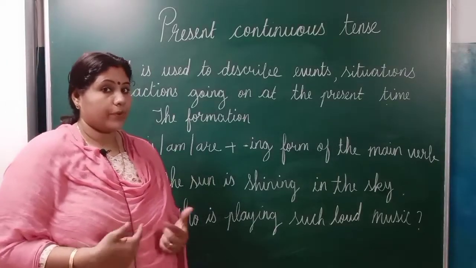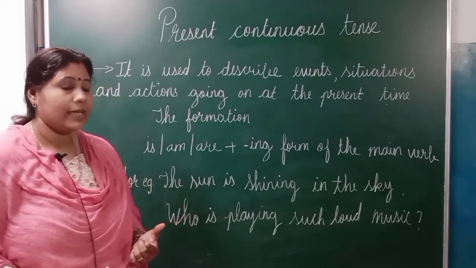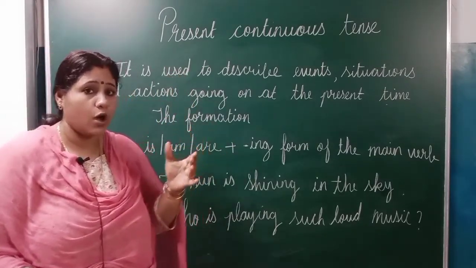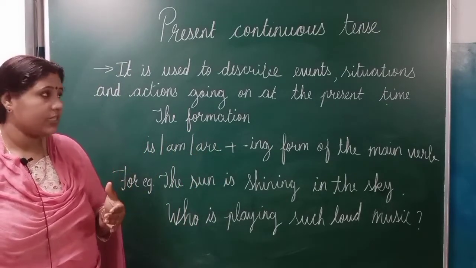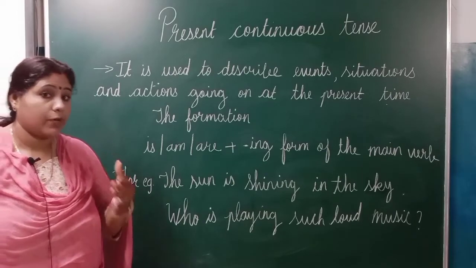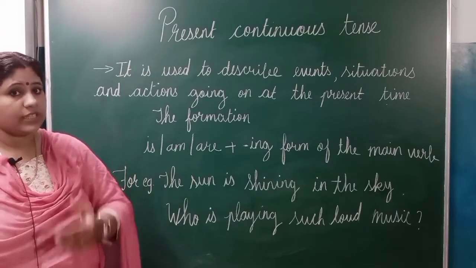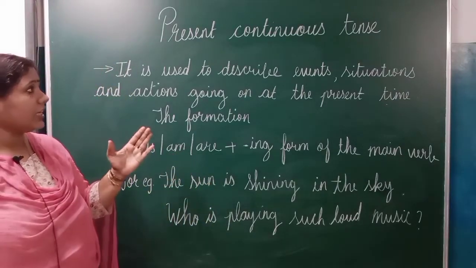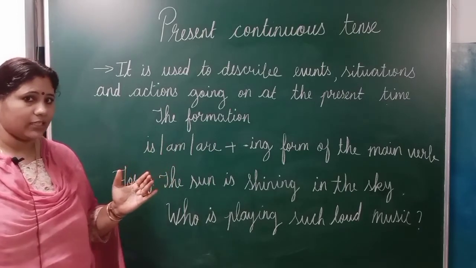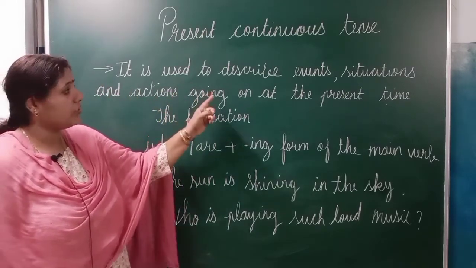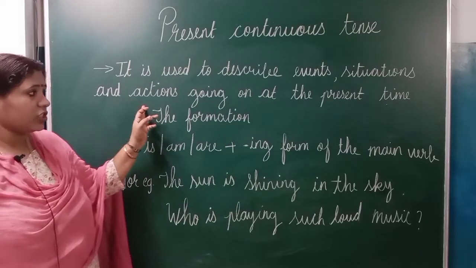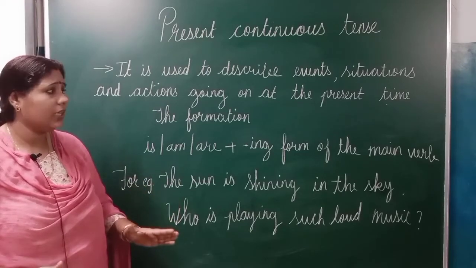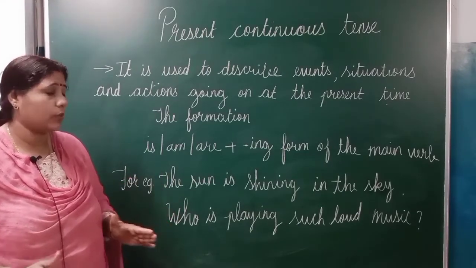Now, after understanding simple present tense, let's start with present continuous tense. These all are different forms of present tense: simple present tense, present continuous tense, present perfect tense, present perfect continuous tense. So we completed simple present tense. Now let's start with present continuous tense. Let's read and understand. It is used to describe events, situations and actions going on at the present time, like simple present tense. That's happening right now, a current situation.